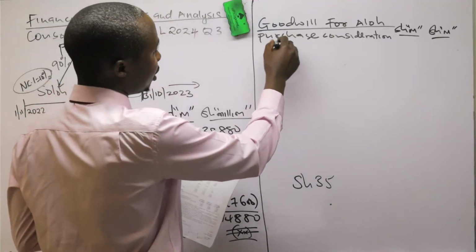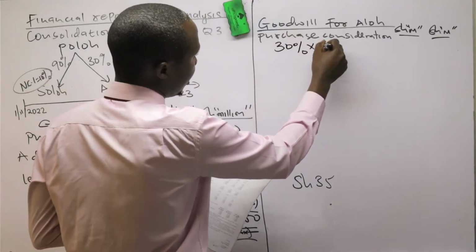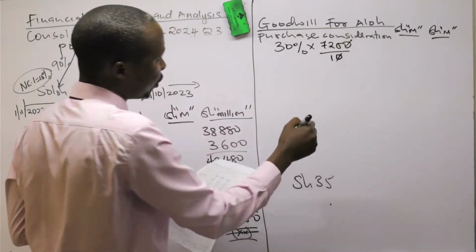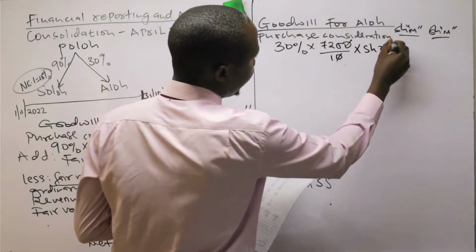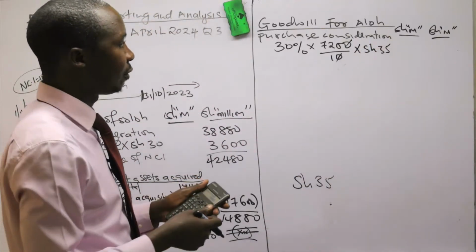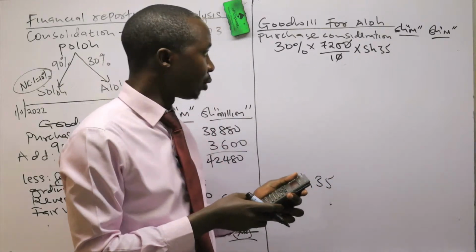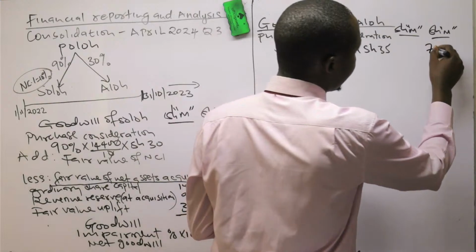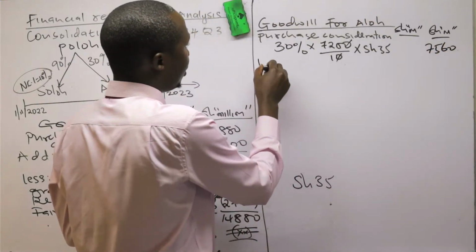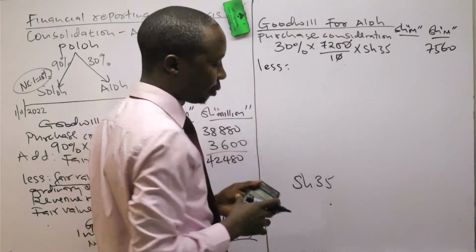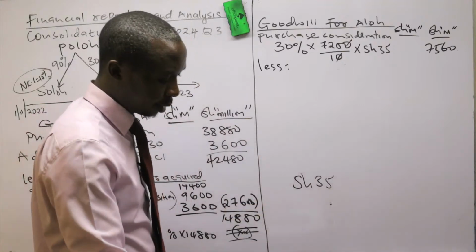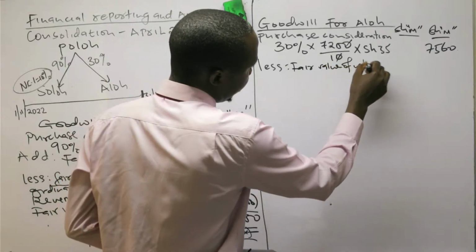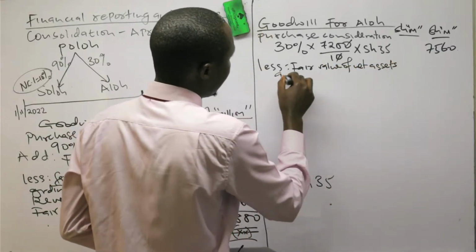So to get this purchase consideration, we take the percentage of acquisition times the number of shares, which is the ordinary share capital divided by the par value, times the fair value of 35. So 0.3 times 720 times 35. Here you get 7,560. All right, then we deduct the net assets. We less the fair value of net assets acquired.